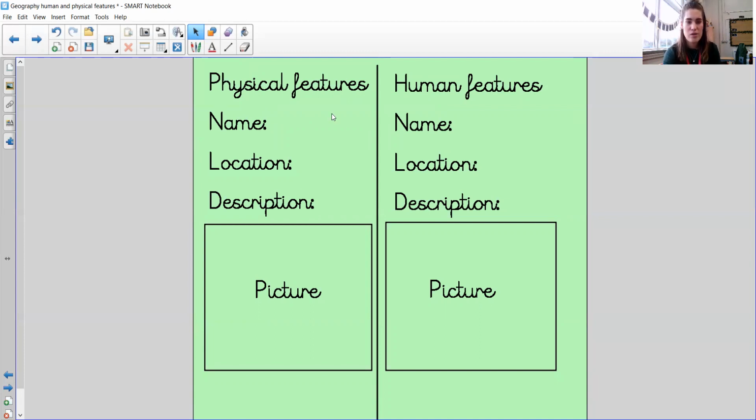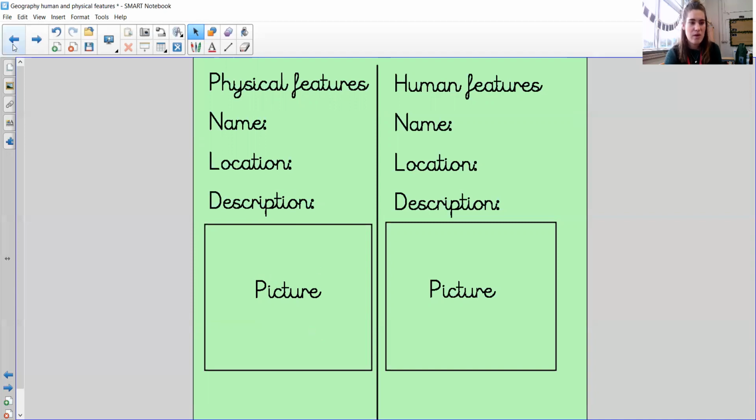You're going to find one physical feature and one human feature, and you're going to find out a little bit more about it, its name, its location, and a description about it. Then you're going to draw a picture of it. You can do this on a computer, if you have the technology at home, or you can just do it on paper, it doesn't matter.